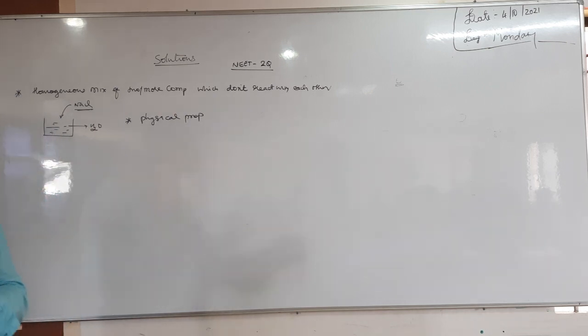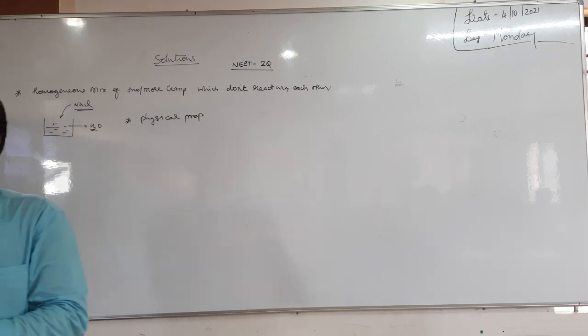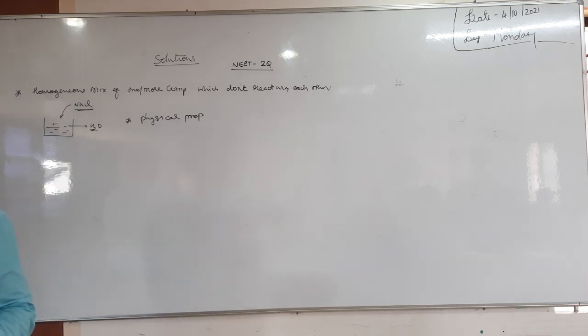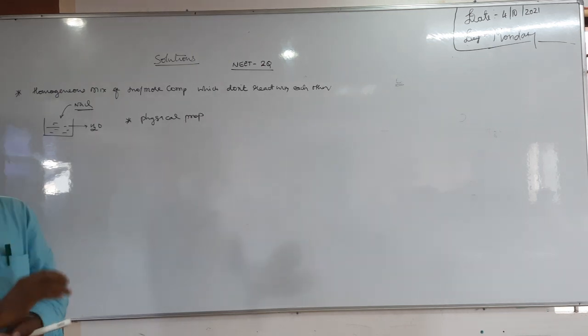For example, take oil and water. You mix it and keep it for some time. Will you get homogeneous or heterogeneous? You will get heterogeneous. Oil will be in one layer, water in the other layer. Whatever you mix, if you keep it for some time, it will separate. So oil and water is always a heterogeneous mixture, not homogeneous.